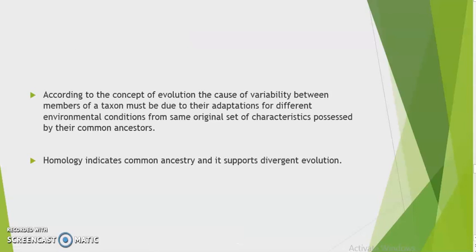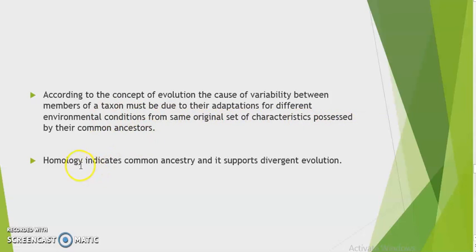So at the end, two important points from NCERT. According to the concept of evolution, the cause of variability, what is the cause of variation among the animals or plants between members of a taxon, must be due to their adaptations, that we were talking about, adaptations for different environmental conditions, from the same original set of characteristics, just like we compared four limbs possessed by their common ancestor.